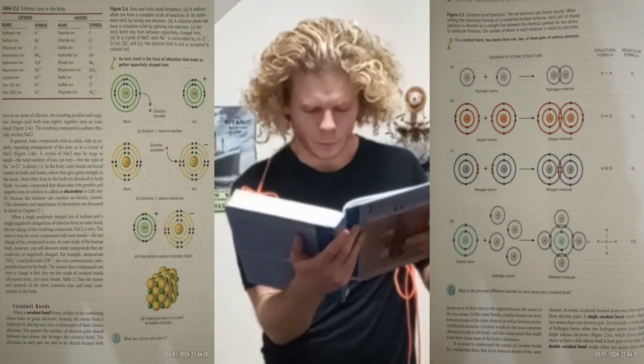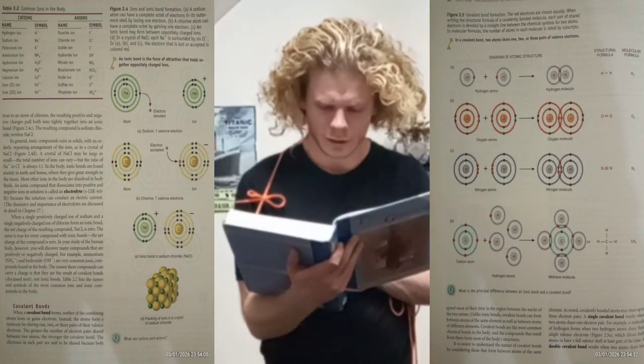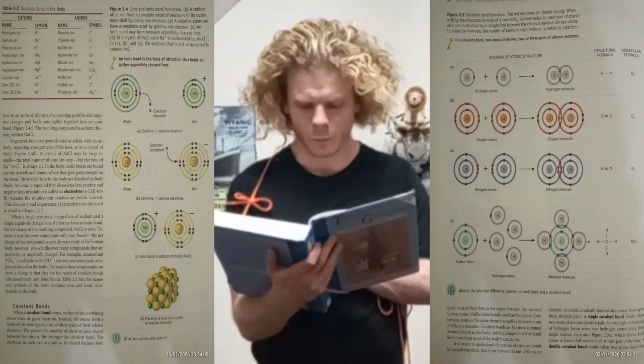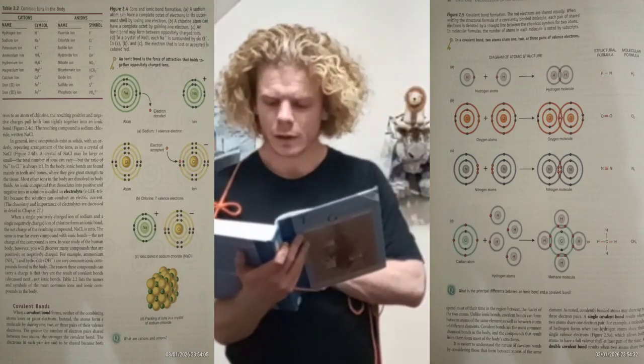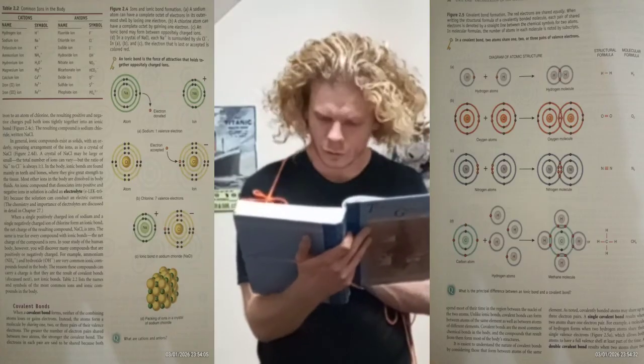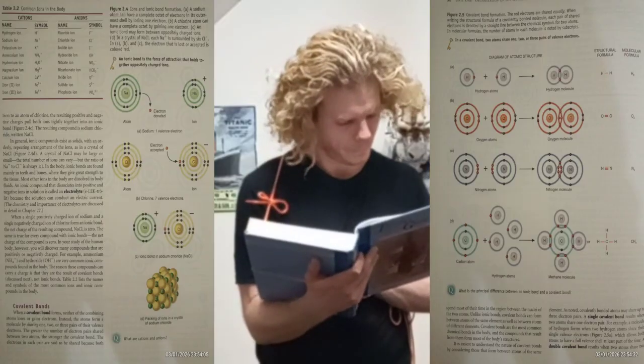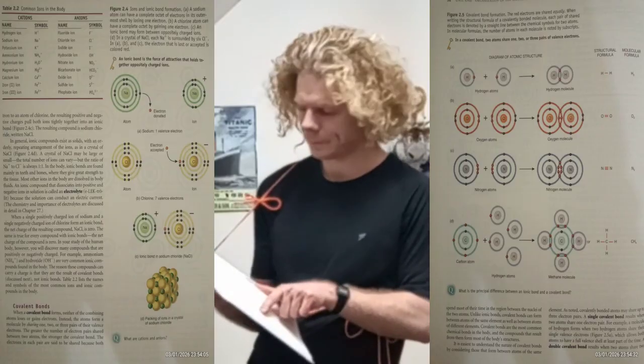A double covalent bond results when two atoms share two pairs of electrons, as it is the case in the oxygen molecule. A triple covalent bond occurs when two atoms share three pairs of electrons, as in a molecule of nitrogen. That is the third example.